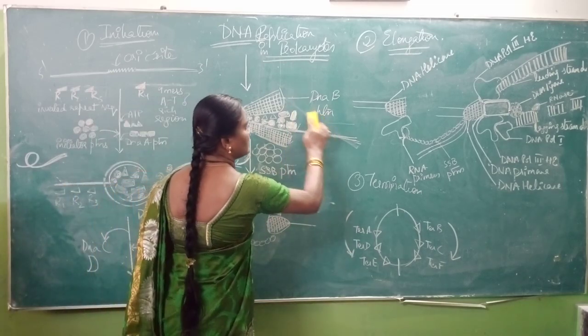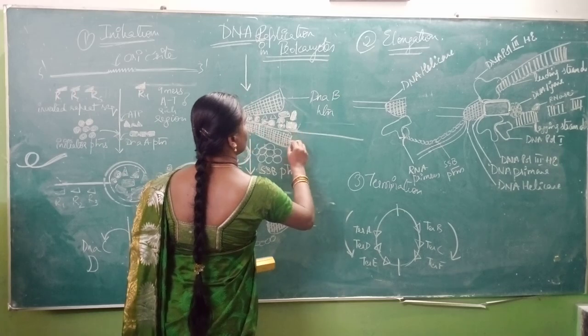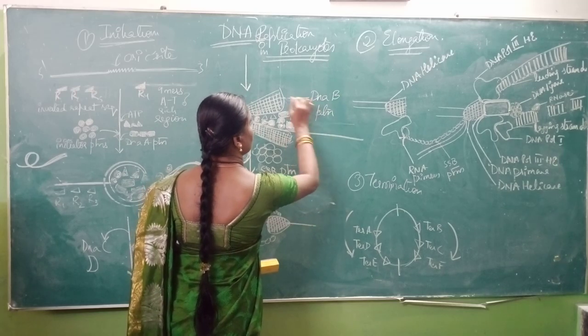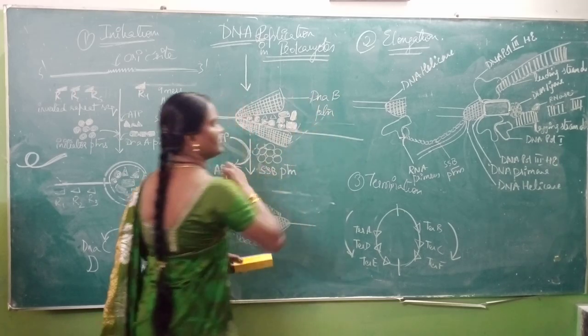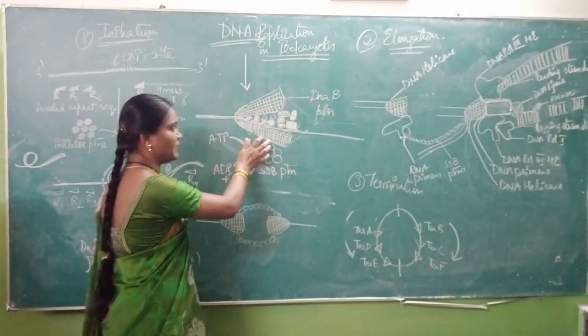So these both are your DnaB proteins. So this is the capture of DnaB protein to form a replication fork.